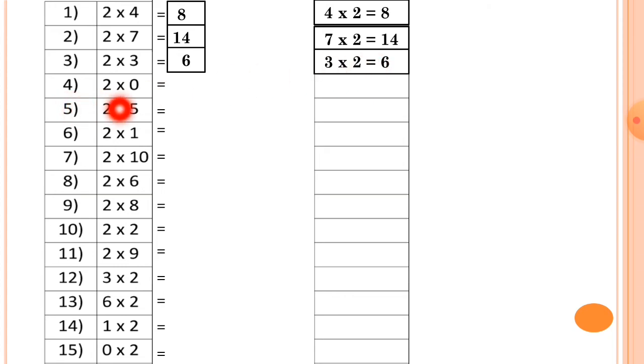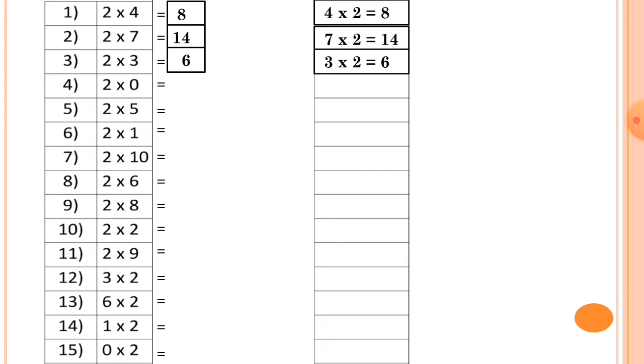Now number 4. Here the multiplication fact rule is applied, that whenever you multiply any digit with 0, the answer will be 0. If you multiply any number with 0, you will always get the answer 0, whatever the number is.